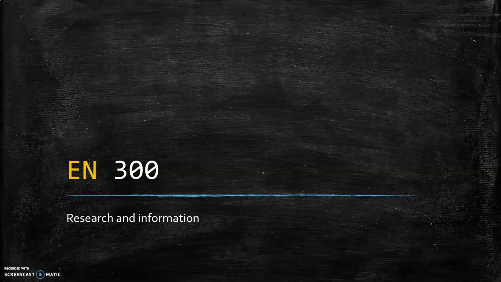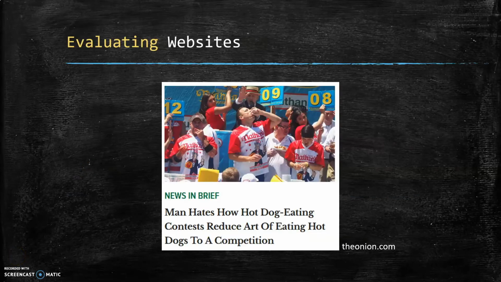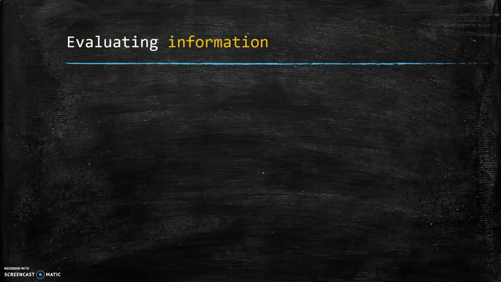When we search for articles in Washburn's databases, we can hit the peer-reviewed button to ensure that our results have been vetted. But searching the internet is a different matter. We must sift through search results to find out what is most reliable. So let's discuss how to evaluate information.